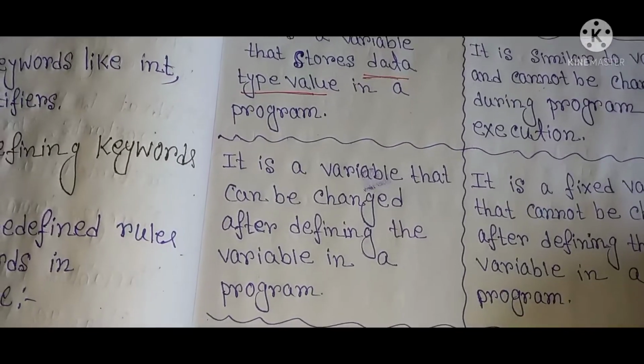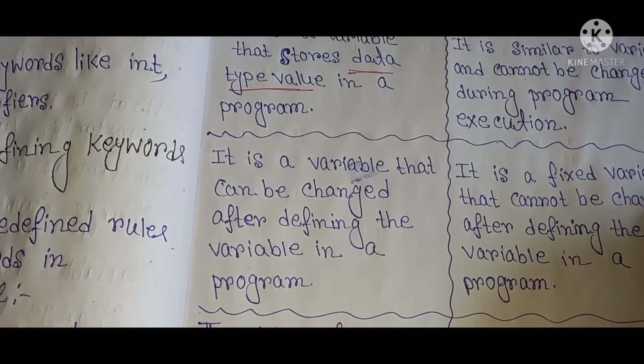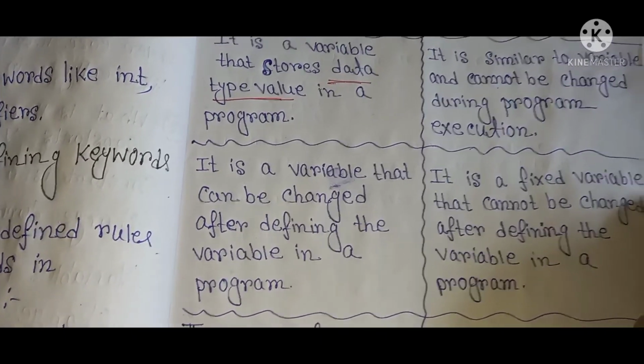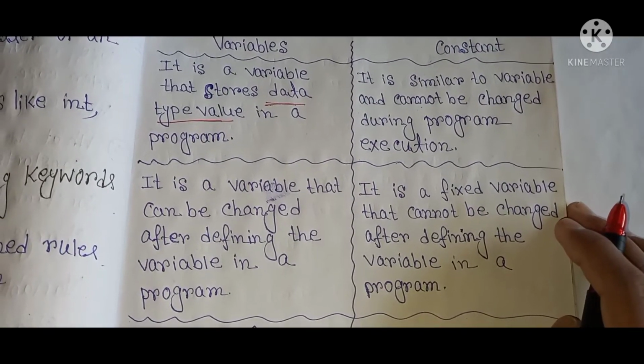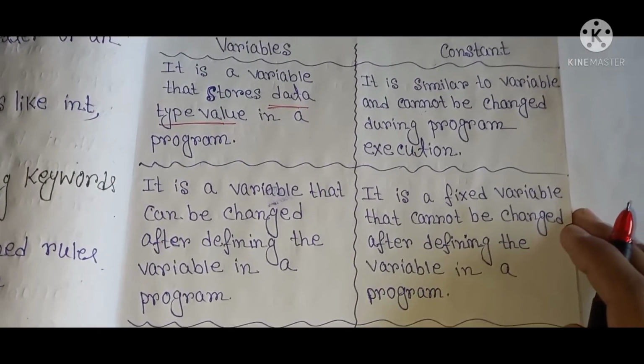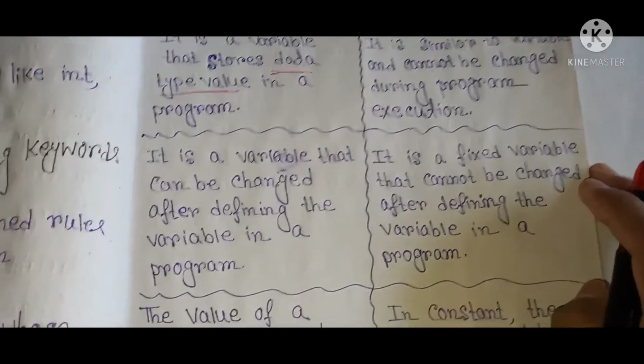A variable can be changed after defining it in a program, while a constant is a fixed variable that cannot be changed after defining it in the program.